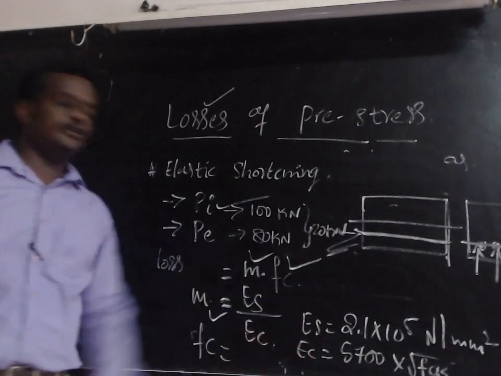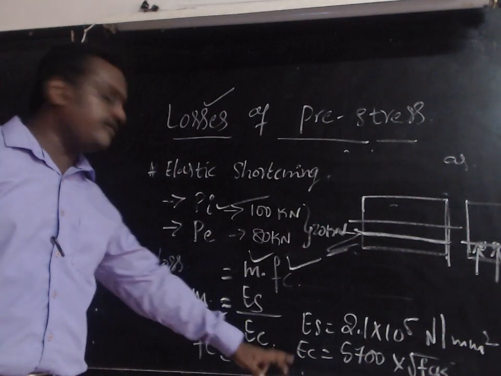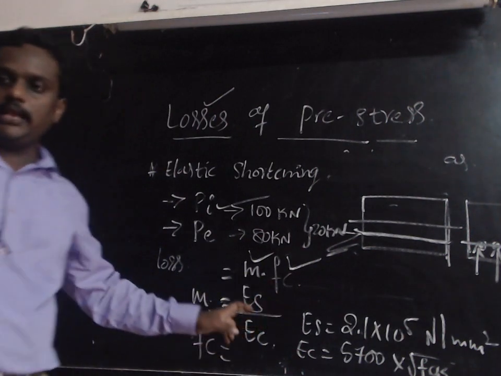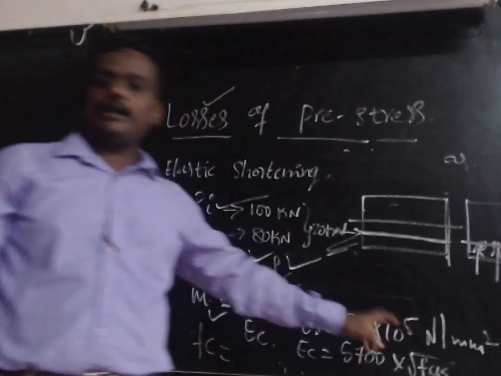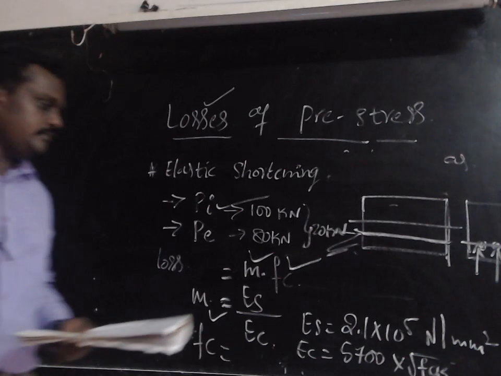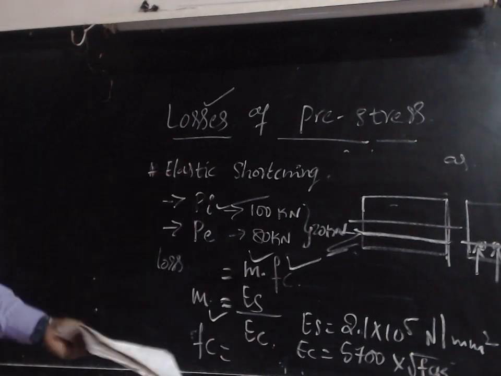Okay, so where Ec is equal to 5700 into square root of fck, that indicates the value of Young's modulus of the concrete, and Es means the Young's modulus of the steel, and that value will be 2.1 or 2 into 10 raised to 5 Newton per millimeter square. So this is about the elastic shortening.